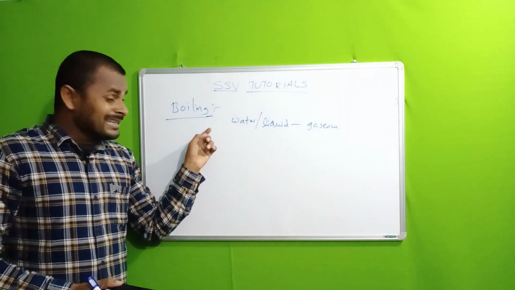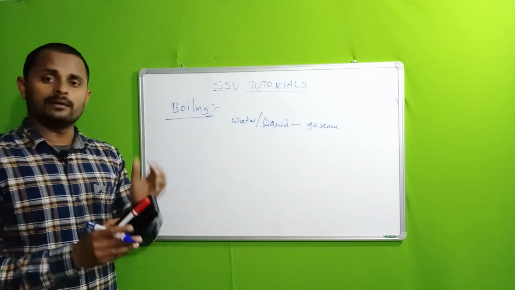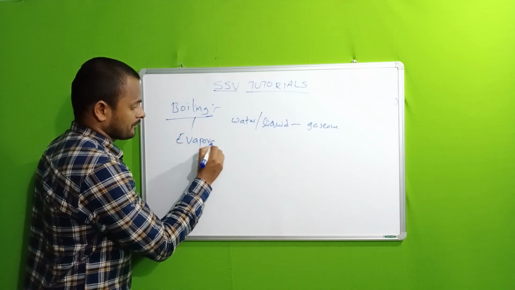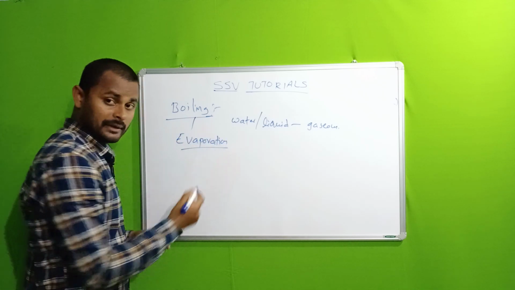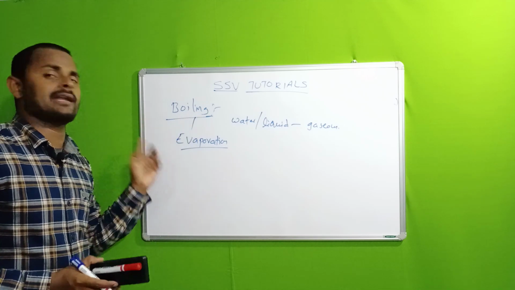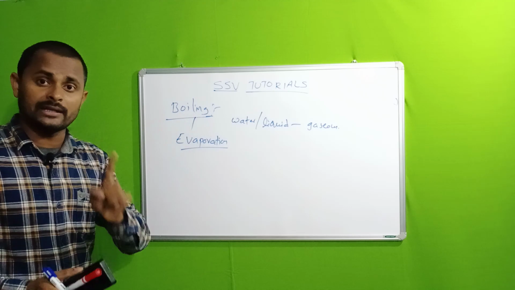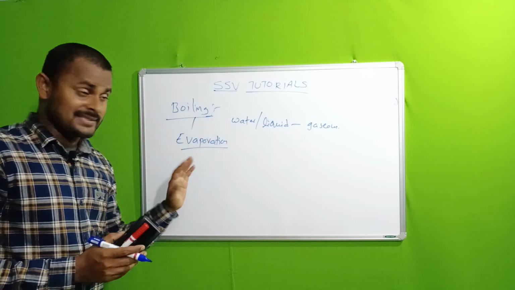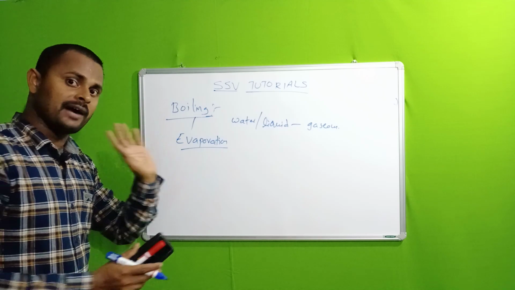I think it is a little bit related to the word evaporation. Am I right? But there is a difference between these two, boiling and evaporation. This is very important. So we want to discuss the differences between boiling and evaporation.